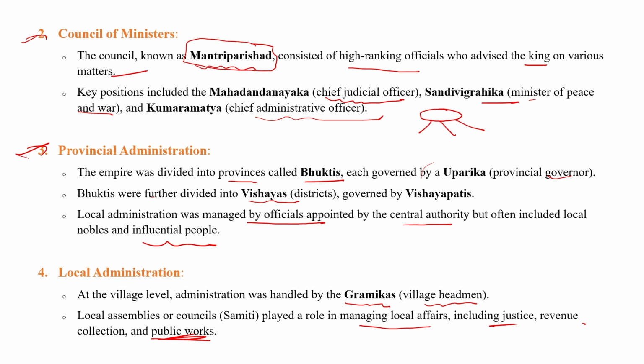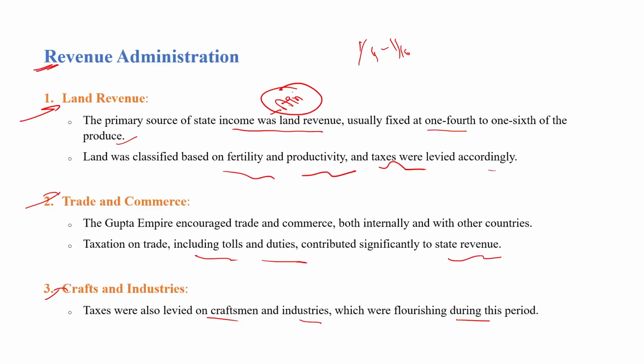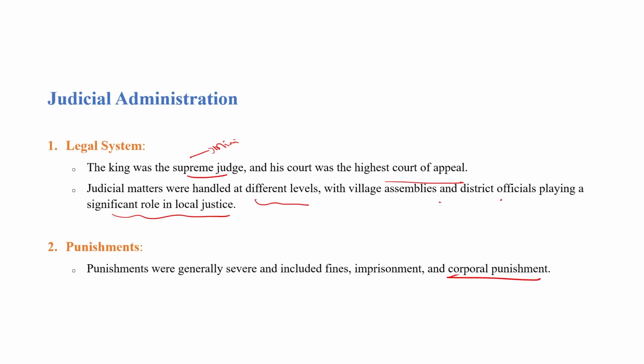Provinces were divided into bhuktis. Bhuktis were divided into vishyas, and vishyas were divided into grams. Bhuktis were governed by the Uparika, vishyas by the Vishyapati, and grams by the Gramik. Basically, land revenue was the primary source of income of the Guptas, meaning agriculture was the primary occupation.